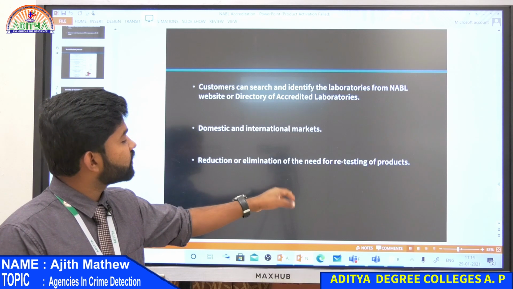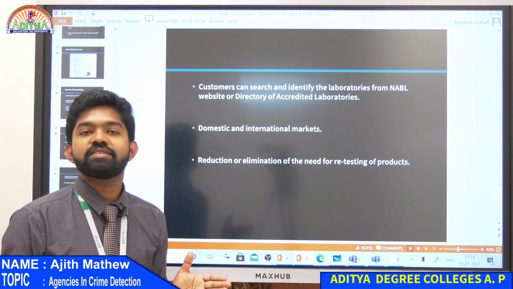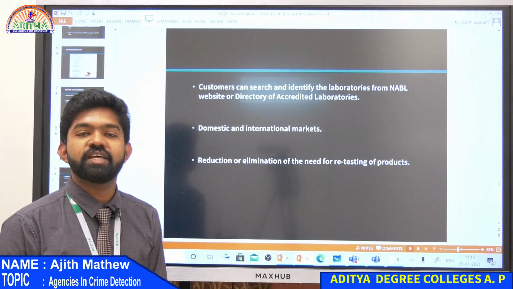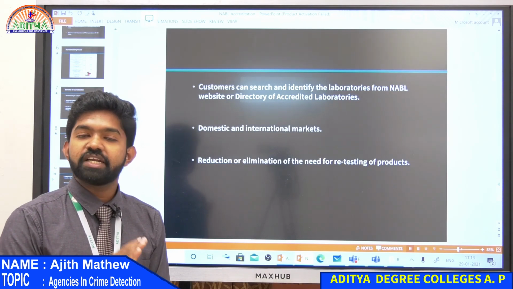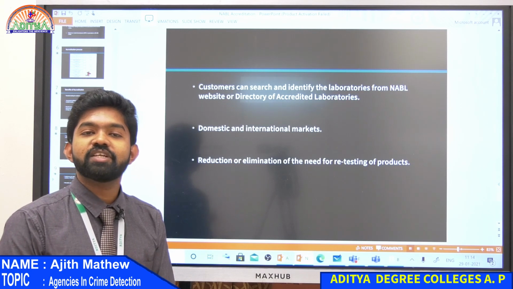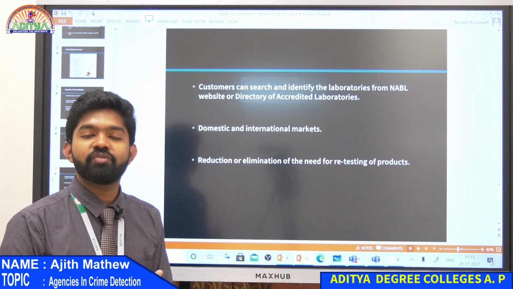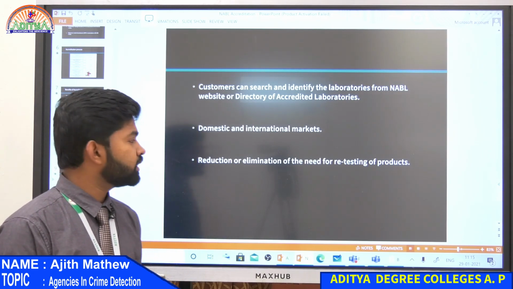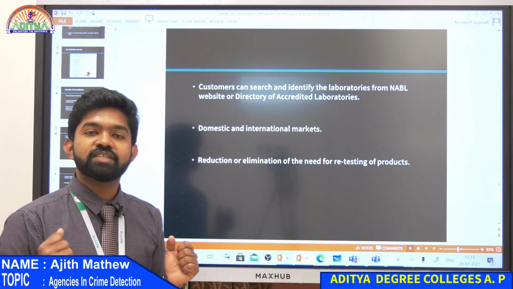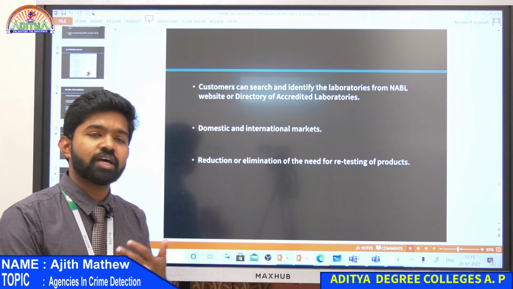Reduced need for retesting. If NABL accreditation is there, that means the laboratory is already well established. They have well established procedures. They use international and standard methods. That means if you are giving a sample, they will do it in the proper way, so you don't need to retest it again. Without retesting you also reduce the time. You don't need to test the sample with another lab again.